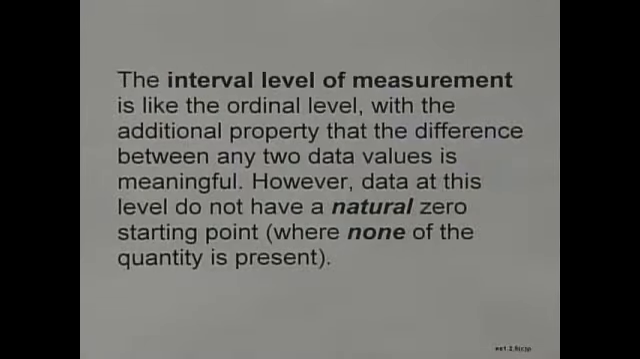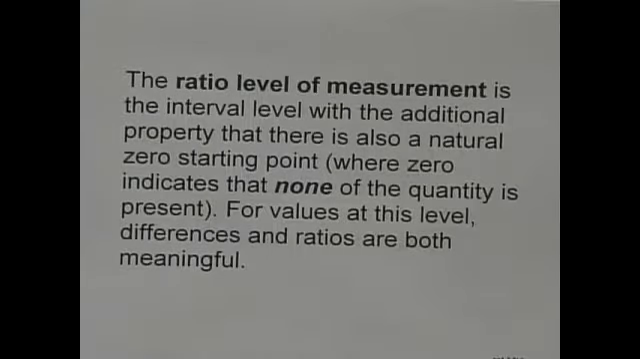So what we have is the interval level of measurement. That's like the ordinal level with the additional property that the difference between any 2 data values is meaningful. However, the data at this level do not have a natural 0, which was kind of a hint for the next level, because that's what is not satisfied by this level. If we go on to the last level, we have the ratio level of measurement. It's the interval level with the additional property that there is also a natural 0. So in this case, you've got a natural 0 starting point, where 0 indicates that none of the quantity is present. For values at this level, differences and ratios are both meaningful.